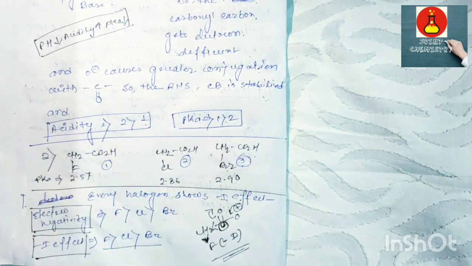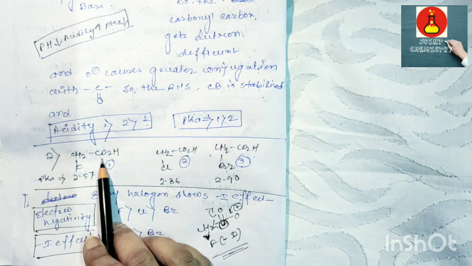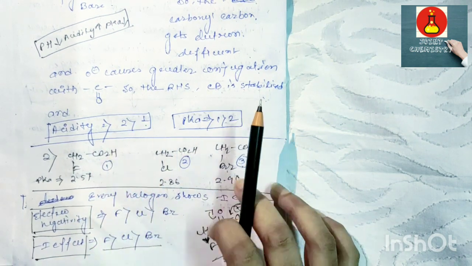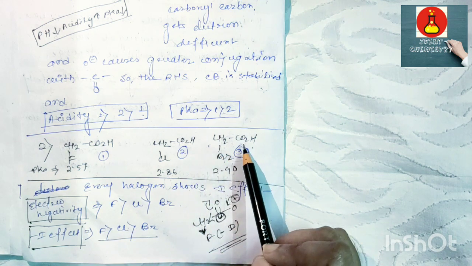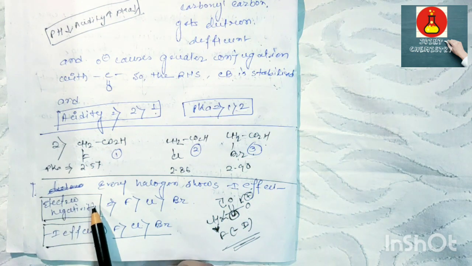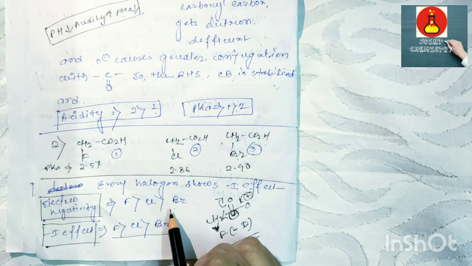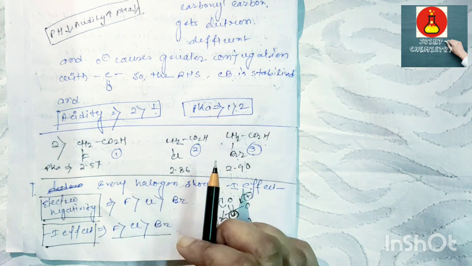Now the second problem is FCH2 COOH, ClCH2 CO2H and BrCH2 CO2H. Now we are discussing the increasing trend of the acidity. So we focus on the electronegativity concept. Here the electronegativity trend is F greater than Cl greater than Br. F is the most electronegative atom among the three.